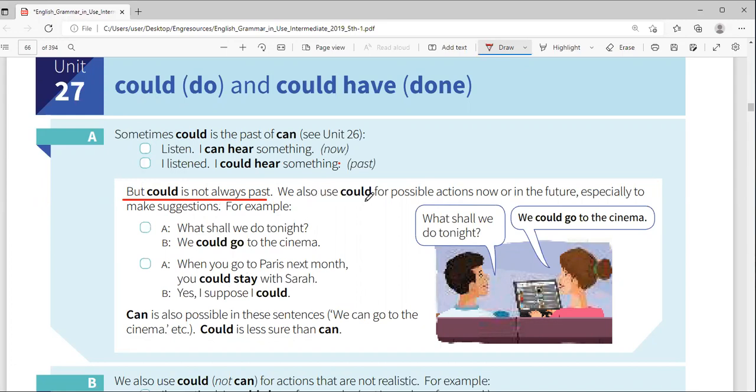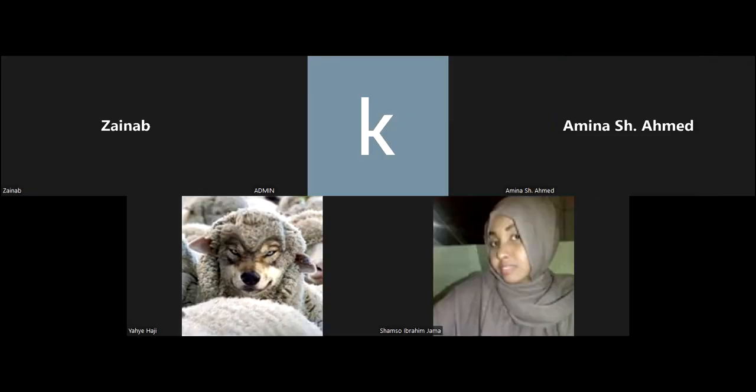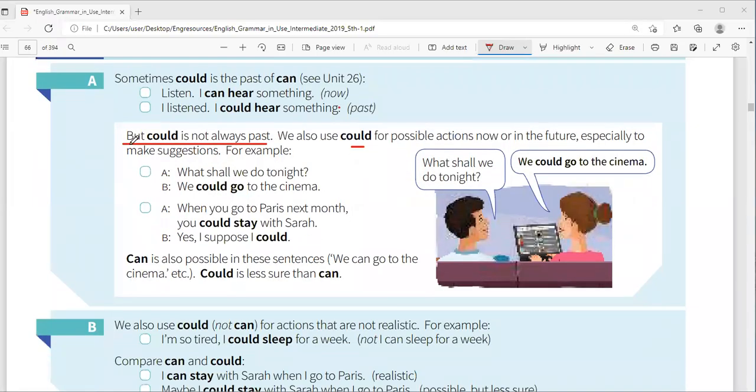We also use could for possible actions now or in the future, especially to make suggestions.